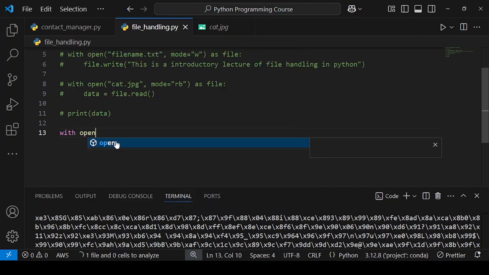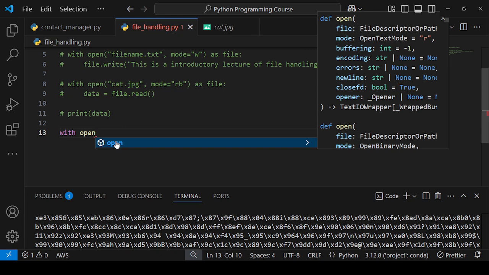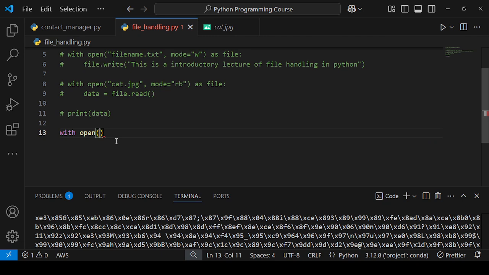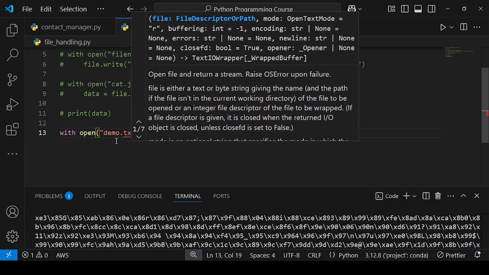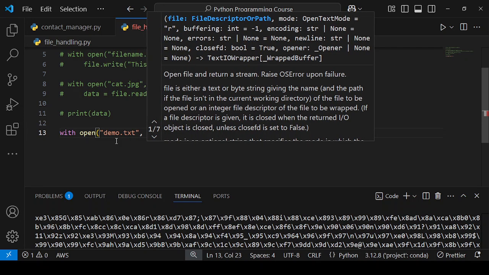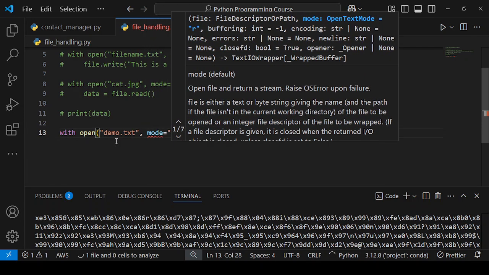First, I will use a context manager. I am avoiding the file.close method because it will provide an error if you miss the file.close. So the context manager will help you avoid writing file.close every time when you open a file. It will automatically close the file.